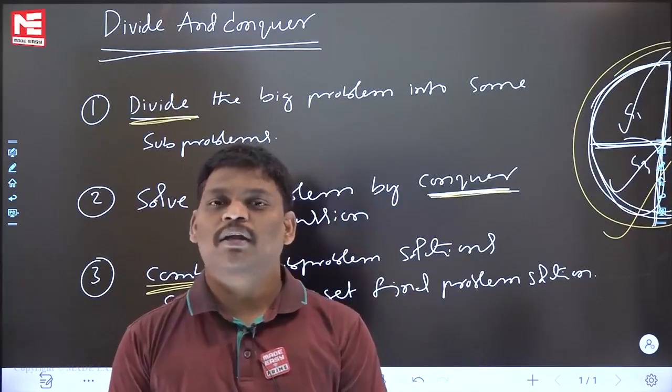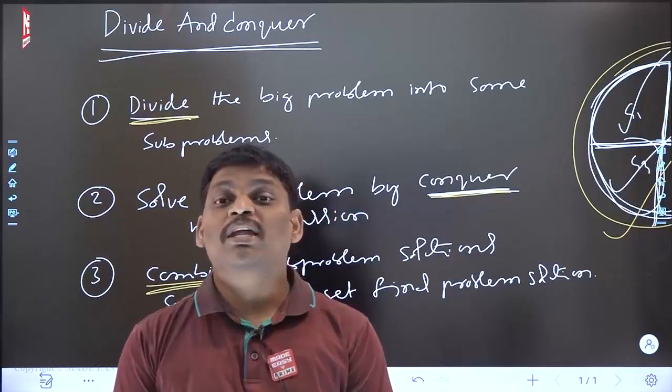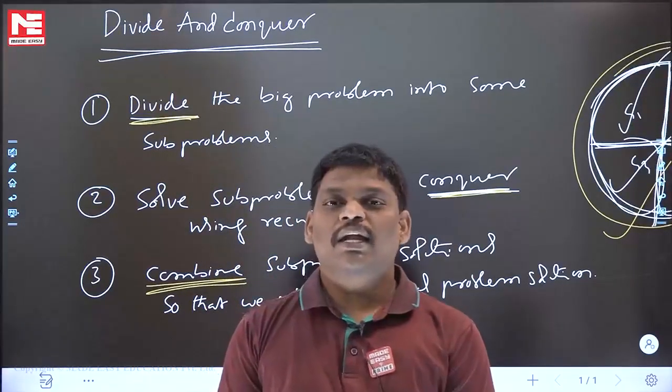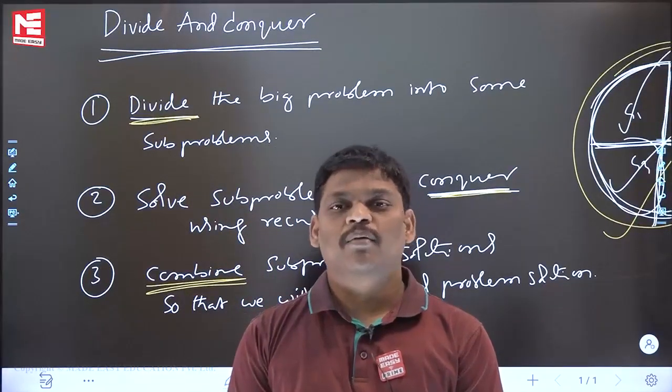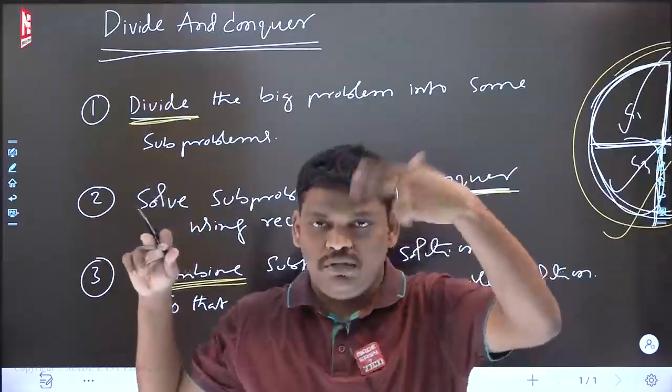Divide, conquer, combine. Divide means dividing the bigger one into smaller ones. Conquer means solving the subproblems. Combine means that after getting the subproblem solutions, you combine them and you will get the final problem answer. Just say it like this.